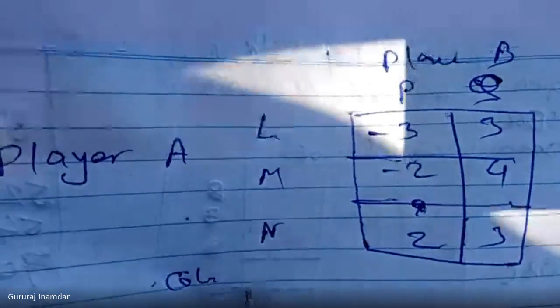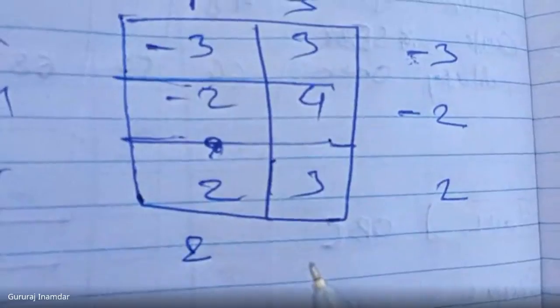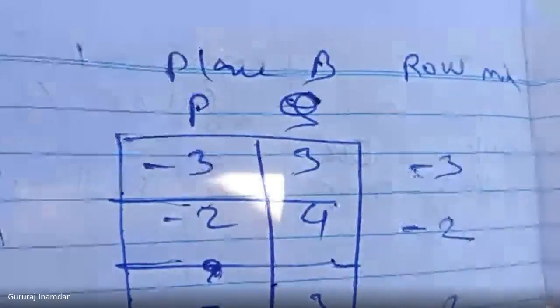Write down the column maximum value. Find out the column maximum value. Check the first column: -3, -2 and 2. What is the maximum value in column number 1? Definitely 2, so write down the maximum value 2. And what is the maximum value in the second column? 3, 4, 3. The maximum value is 4.